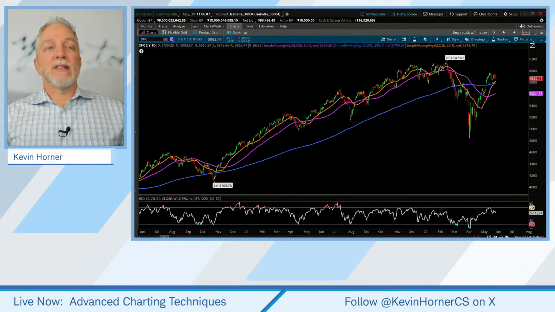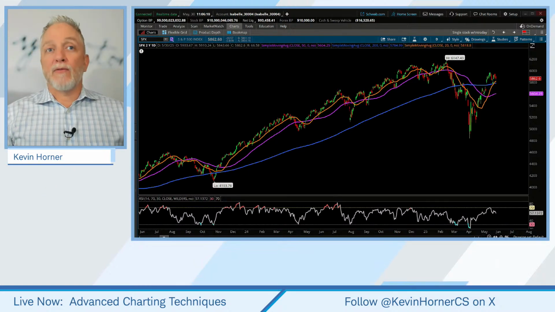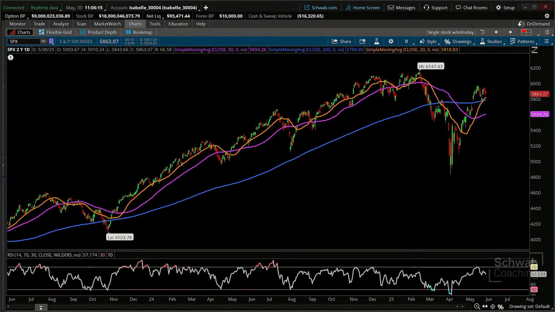When I say signals, like, hey, we moved through a moving average to the upside. If we moved through the exponential moving average, but not the simple moving average, for example, some traders would say that that is a false breakout, perhaps, right? They want to see some semblance of confirmation. So ultimately, traders need to decide, is it the simple moving average that makes the most sense for you? Is it the exponential that makes the most sense? And could it possibly be that simple moving averages may make more sense as it relates to your longer term periods, and maybe exponentials relate to timeframes of a shorter window?